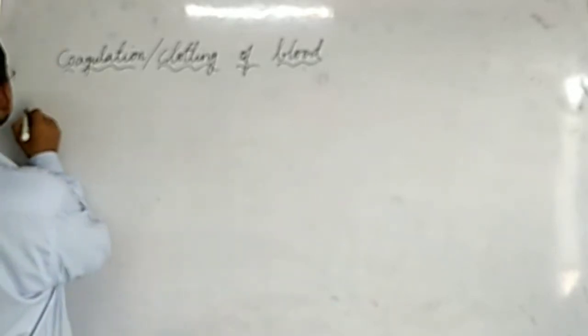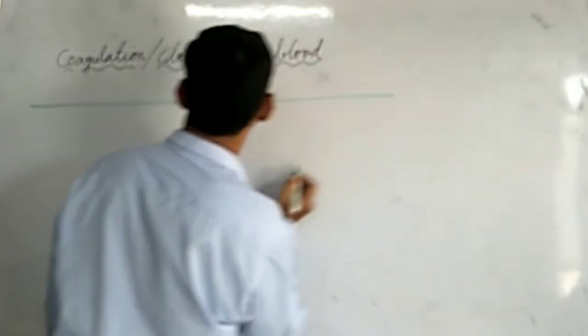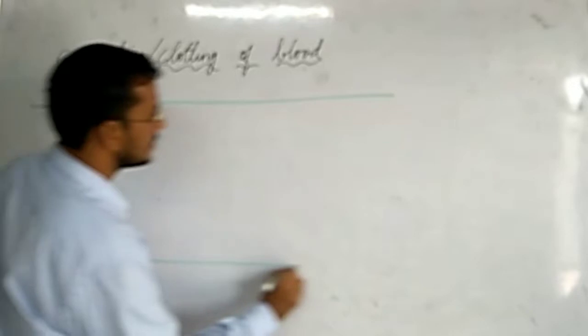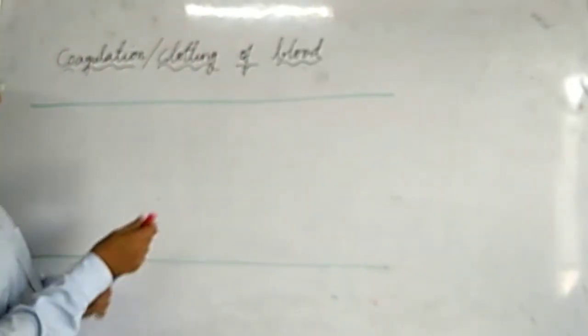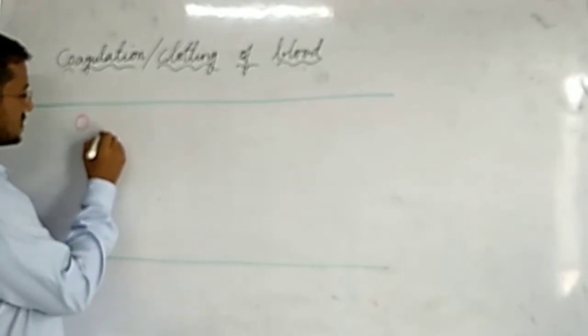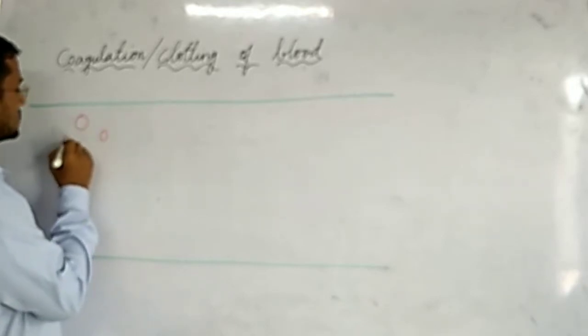Now imagine that this is a blood vessel. I already told you, in the blood vessels many blood cells are present. So these are blood cells.